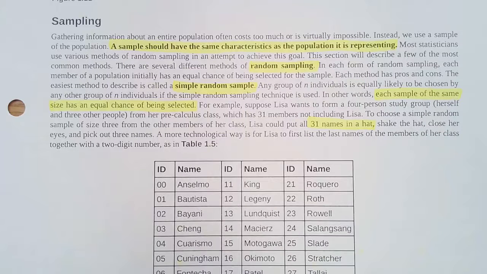All right, so now we're going to go to page 19 and talk about sampling. A sample needs to have the same characteristics as the population that it is supposed to represent. The way we do this is random sampling, or a simple random sample.